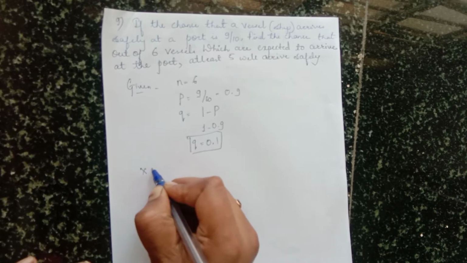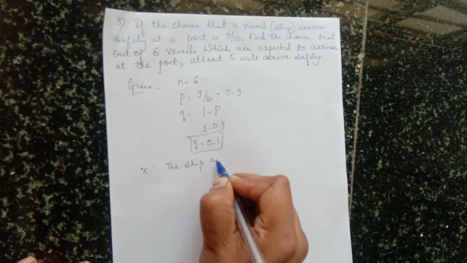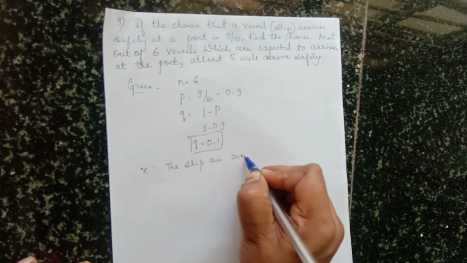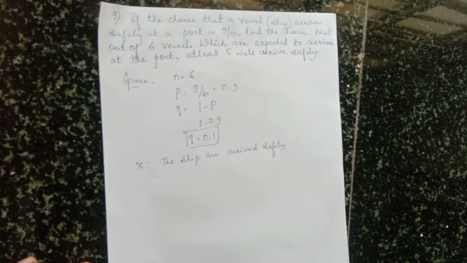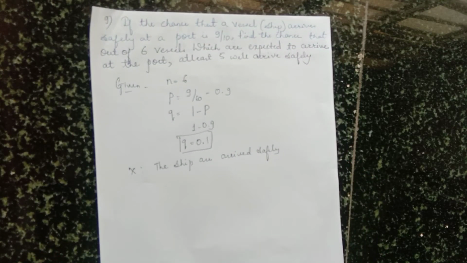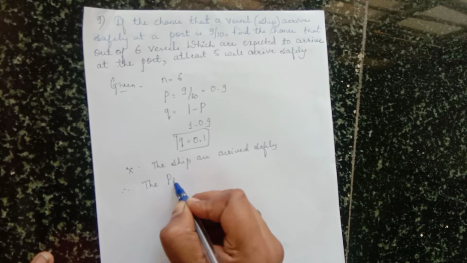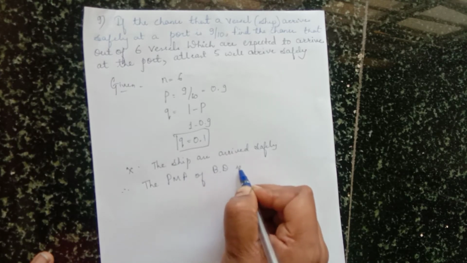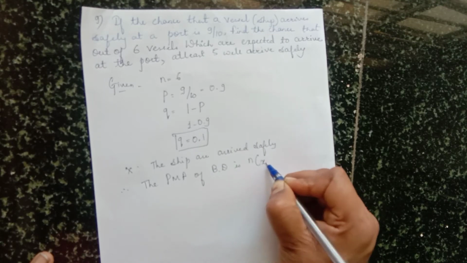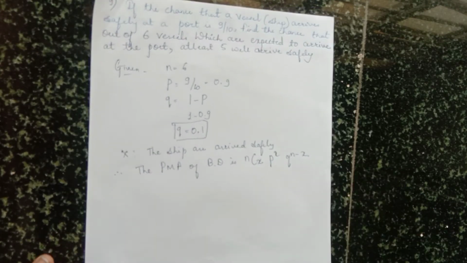Therefore, X means the ship arrived safely. Or you can write like this also: X is a binomial variable with probability mass function. Therefore, the probability mass function of binomial distribution is nCx p raised to x q raised to n minus x.